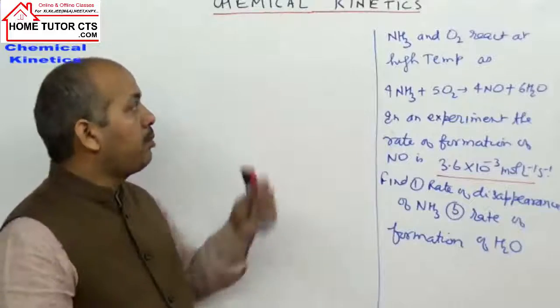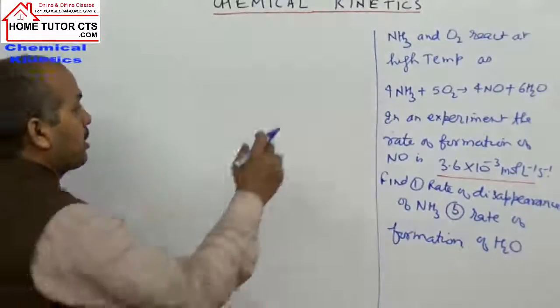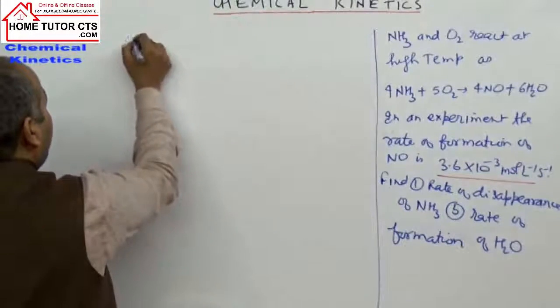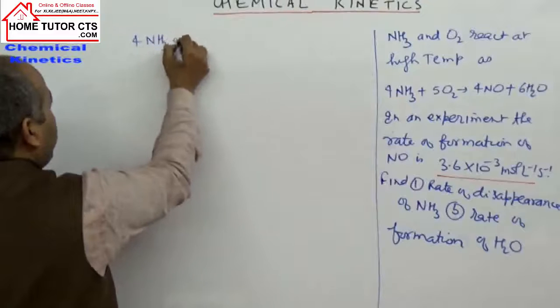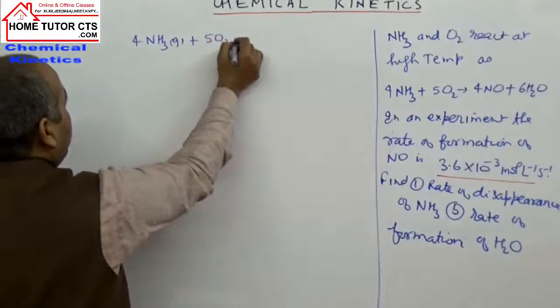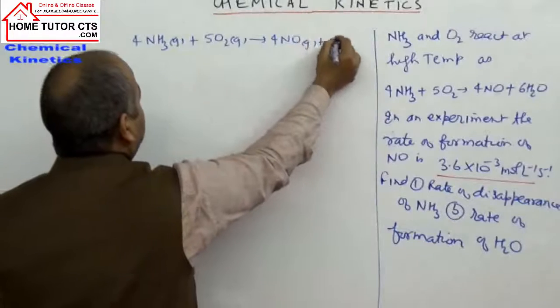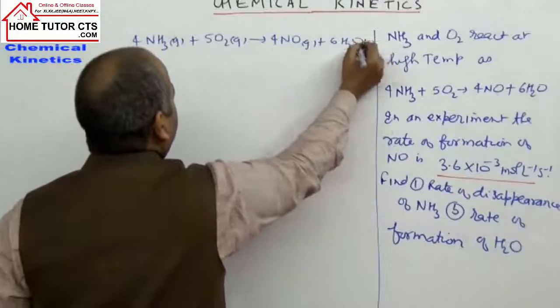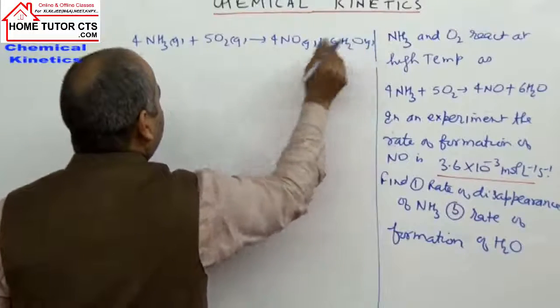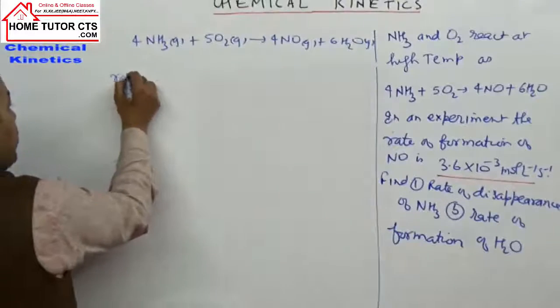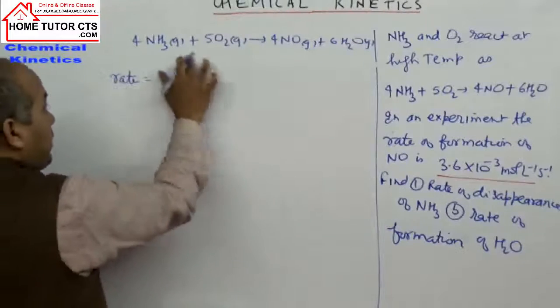Done? So let's come to the answer solution part. For the reaction here of type 4NH3 plus 5O2 give 4NO plus 6H2O, all already given in gas phase, how do we write the rate of reaction in terms of reactant and product?